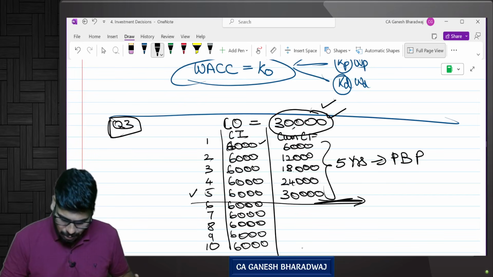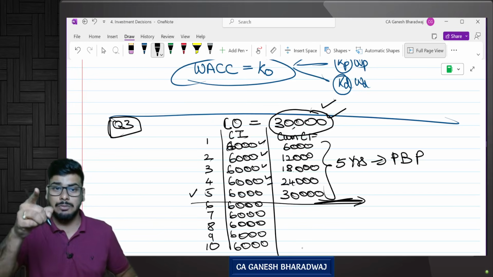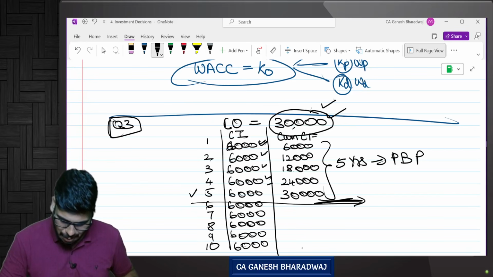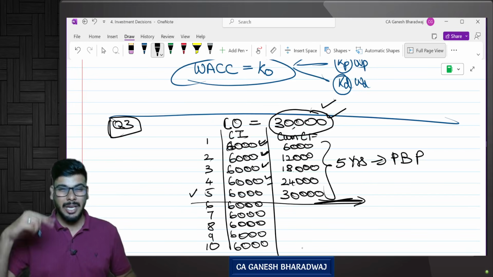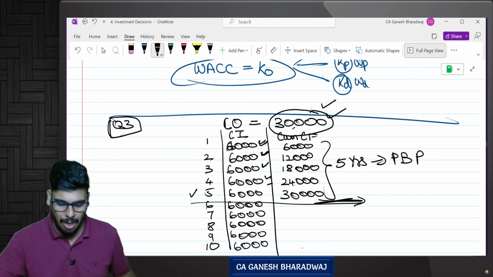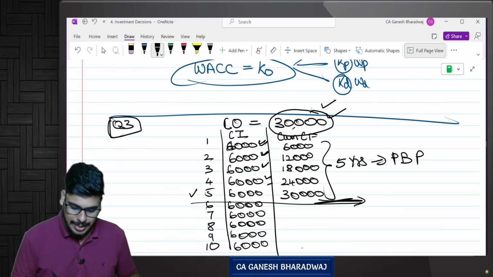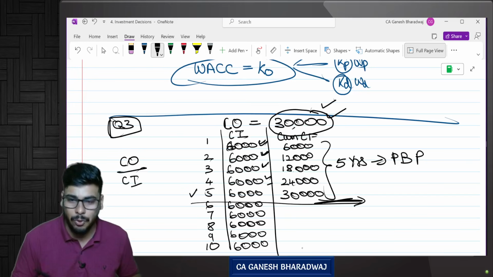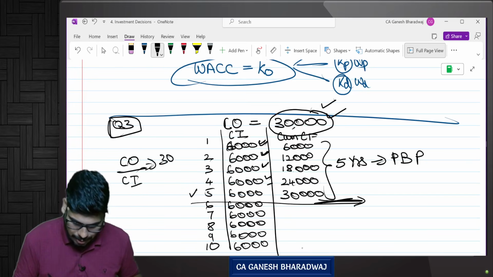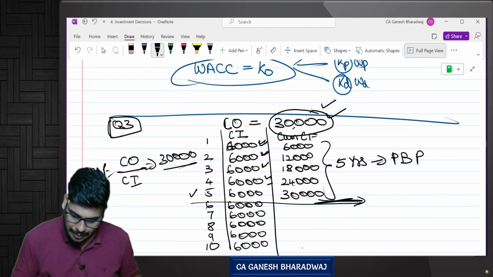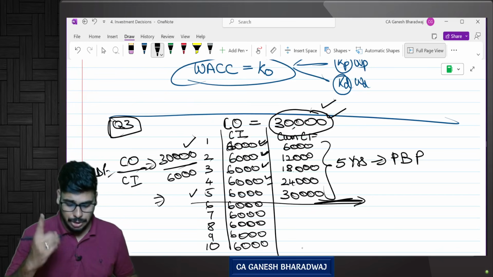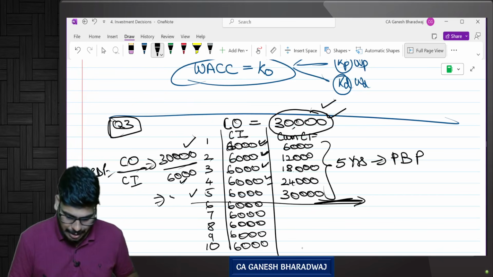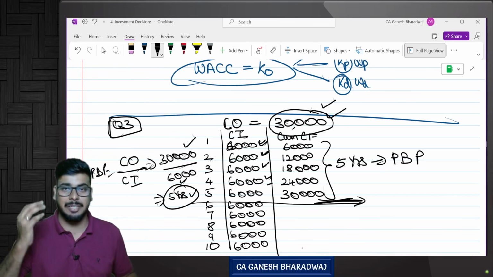Since in this question the cash flows are equal, the cash flows can also be unequal, right? For equal cash flows there is a very simple formula to calculate this. Cash outflow divided by annual cash inflow, that is nothing but 30,000 rupees divided by 6,000 rupees. So how long does it take? I need to recover 30,000. Every year I'm recovering 6,000 rupees, which means it takes 5 years for me to recover my entire capital.